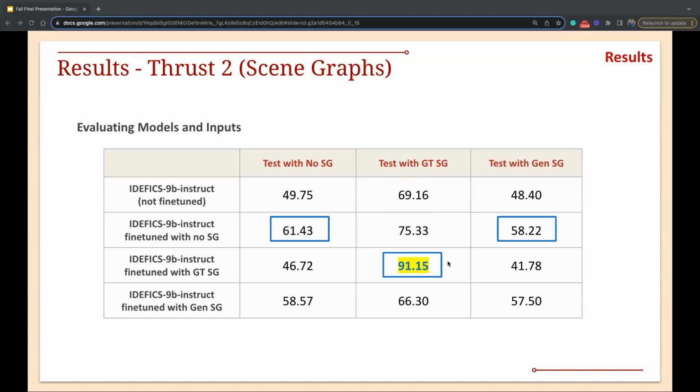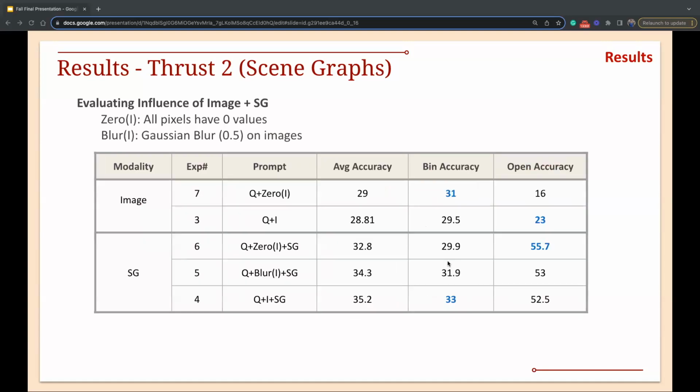And when we have a good scene graph, the model trained with the ground truth scene graph performs better. And when we have a low quality scene graph, both the model which is fine-tuned without scene graph and the model that is tuned with generated scene graph are kind of similar. It depends on the sample that we choose.